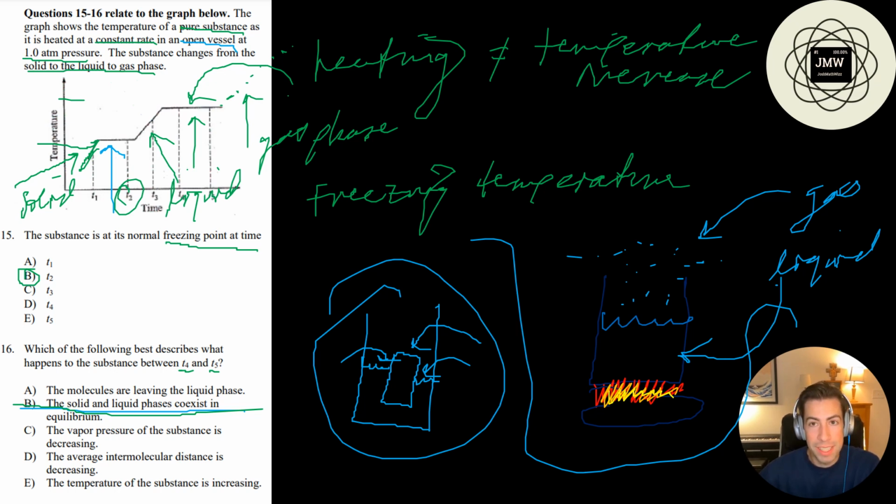Sorry, my thing just glitched out there for a second. I mean, it could be. Let's see here. The average intermolecular distance is decreasing. No, that would be if we were freezing it. And then it says the temperature of the substance is increasing. Well, actually, no, it's not increasing. It's remaining constant. So we have two choices here. We have either A or B. The molecules are leaving the liquid phase, or the vapor pressure of the substance is decreasing.